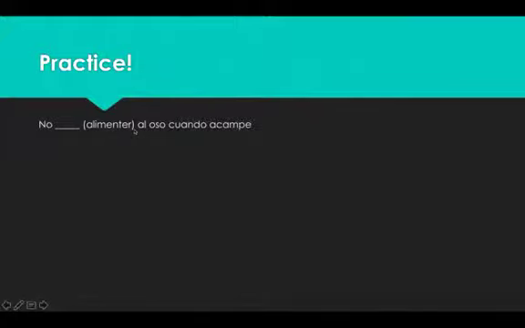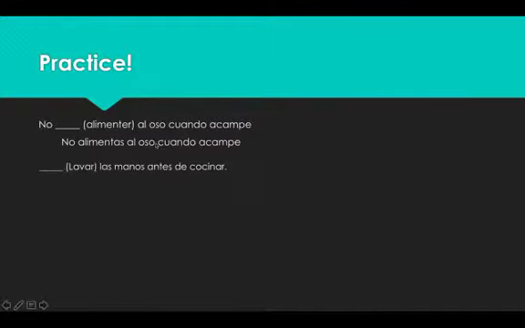No alimentar al oso cuando acampes, so do not feed the bear when you're camping. This is a negative, so we're going to look at the first person singular for alimentar, which is alimento. It's an AR verb, so we're dropping the O on it, and it's going to become alimentes. This is an affirmative command. Lava las manos antes de cocinar. Wash your hands before you cook. Lavar is third person singular, so it's lava, and that's not an irregular.